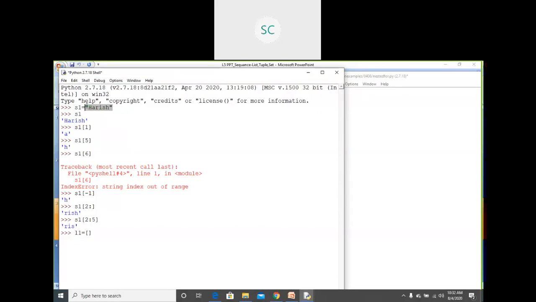While in sequence we have different sequence data types. One is string. For string we use either double quote or single quote. In this way you will represent strings. Next we have list.